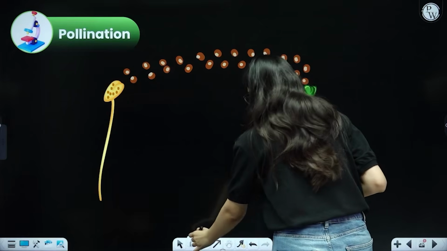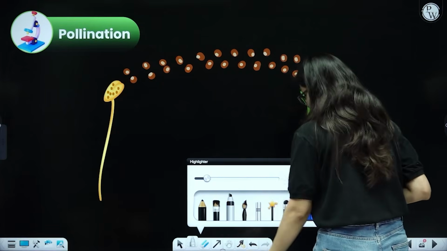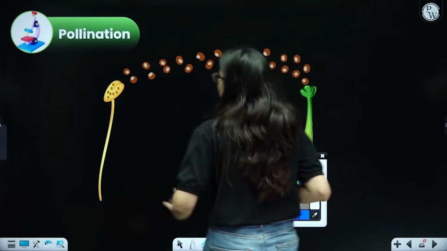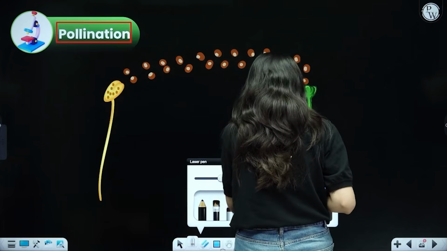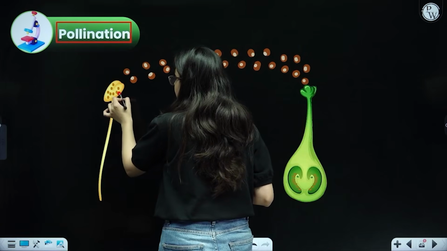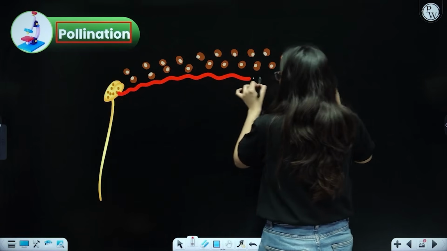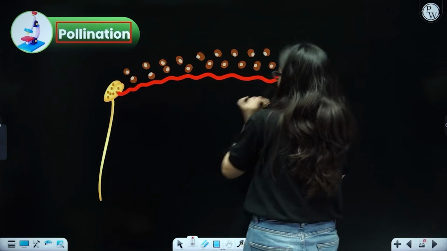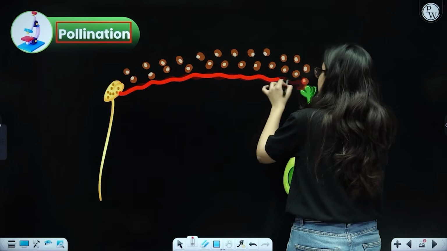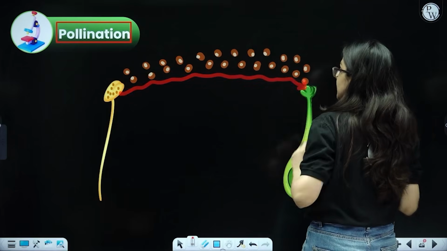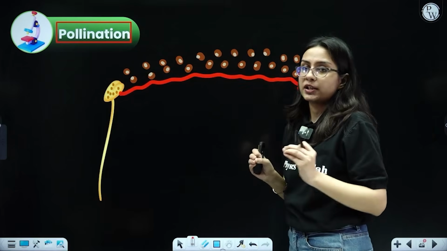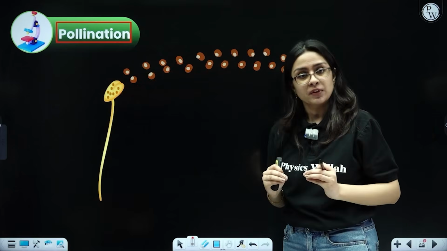This takes place by a process called pollination. Pollination is a process in which pollen grains are transferred from the anther to the stigma. And once all the pollen grains come and land on the stigma, we can say that the pollination process is successful. Got my point?